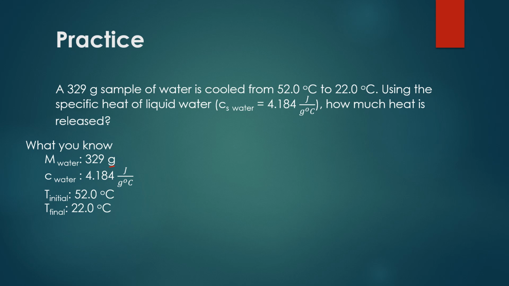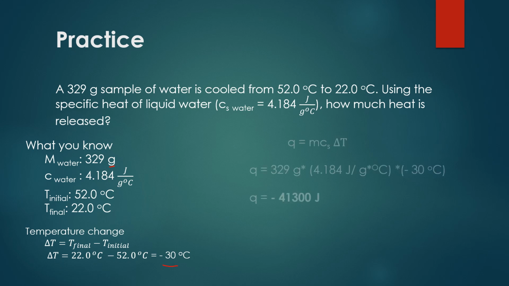They gave us the specific heat value, and then we have two temperatures. So it's our job to figure out what temperature is the initial and what temperature is the final. Because when we subtract them, we always want to subtract the initial from the final. So 22 minus 52 in this case. So our change in temp is actually going to be negative, it looks like. When we calculate our change in temperature, we see it is indeed negative. So we get negative 30 degrees Celsius.